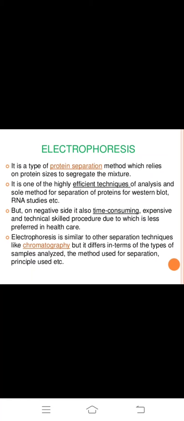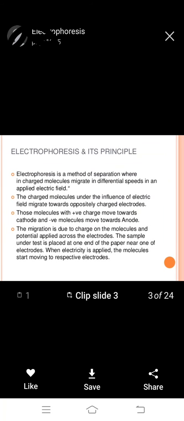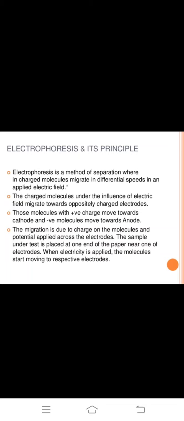Electrophoresis is similar to other separation techniques like chromatography, but it differs in terms of the type of samples analyzed, the method used for separation, the principle used, etc.